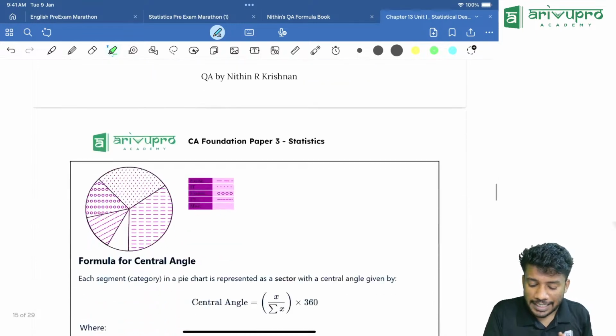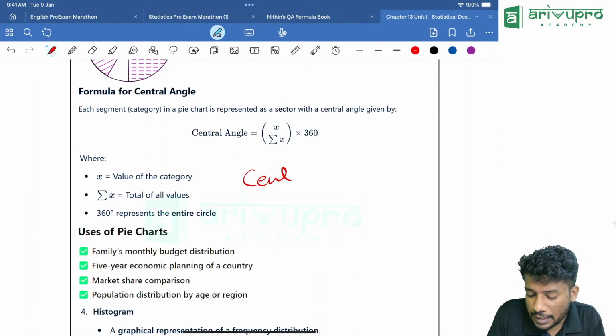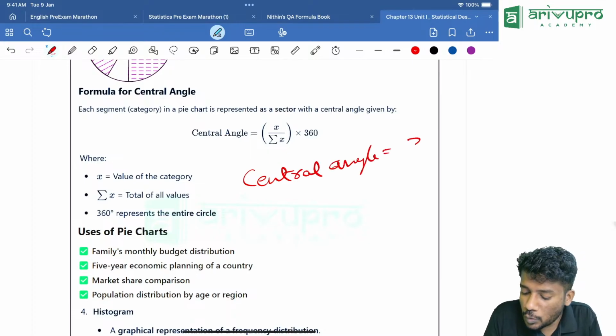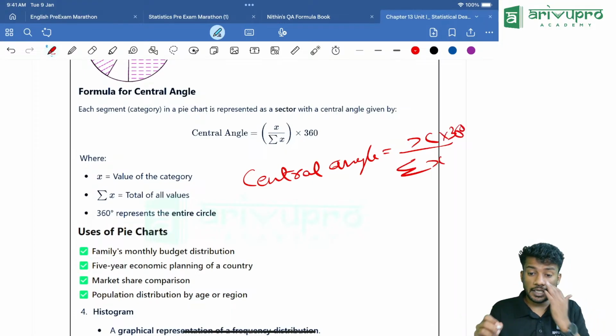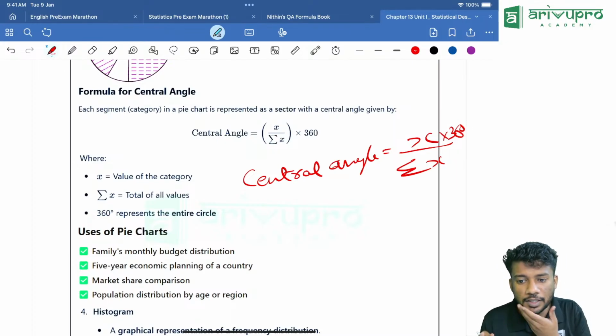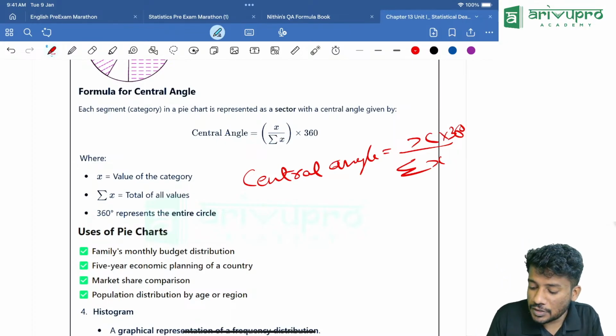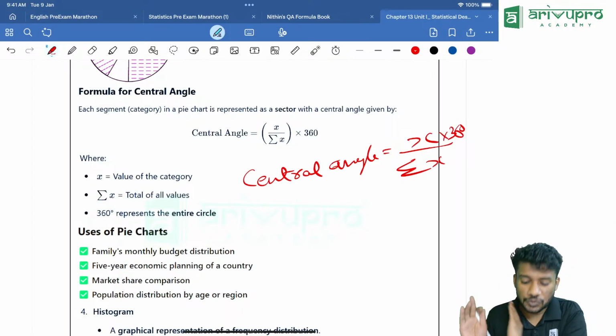Now pie chart. In pie chart, there is a very important formula, that is central angle. Keep that in mind. Central angle is equal to x divided by sigma x into 360 degree. Central angle is equal to x divided by sigma x into 360.